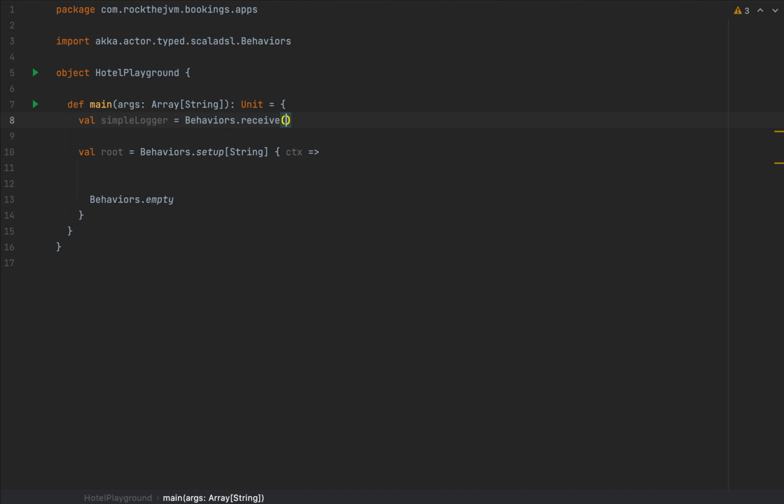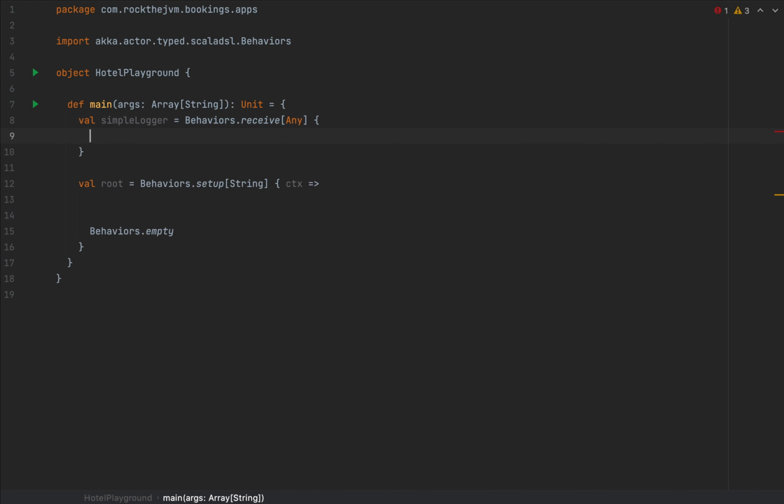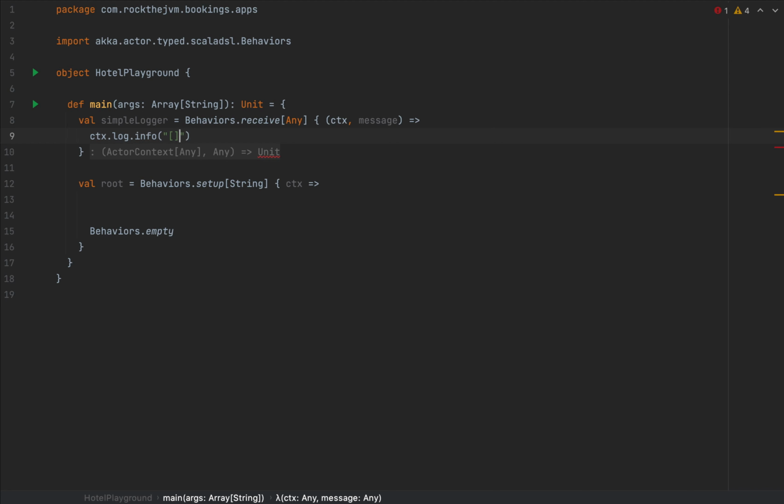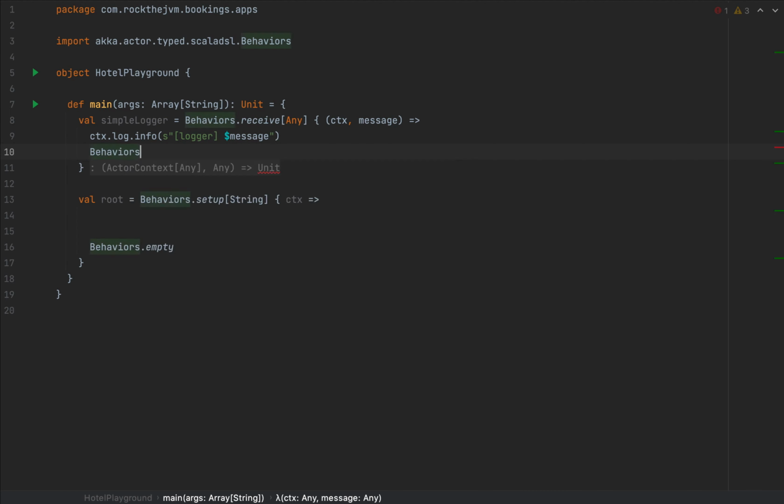Behaviors.receive. And I'm going to use receive with any kind of message. So the simpleLogger will simply log whatever message it receives to the console. So I'm going to have my context and message as the 2-argument function. And I'm going to use context.log.info, and I'm going to have a "simpleLogger" tag. And I'm going to inject my message in this interpolated string, and I'm going to keep the behavior the same.